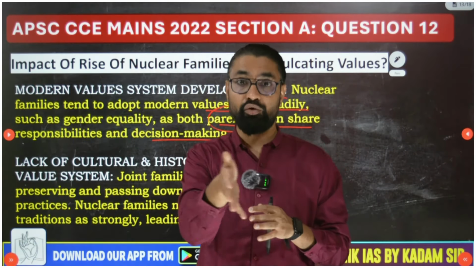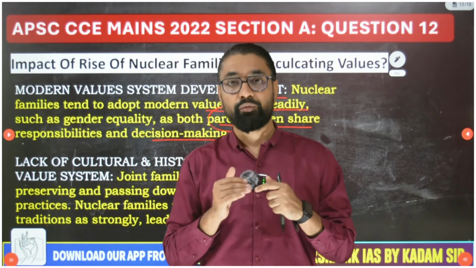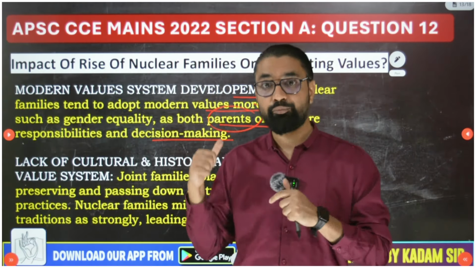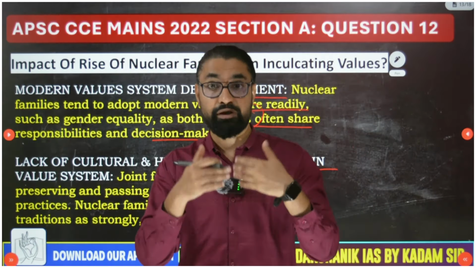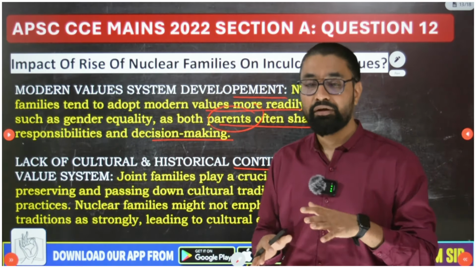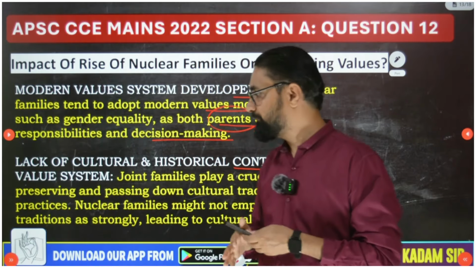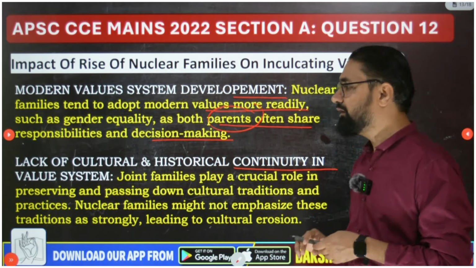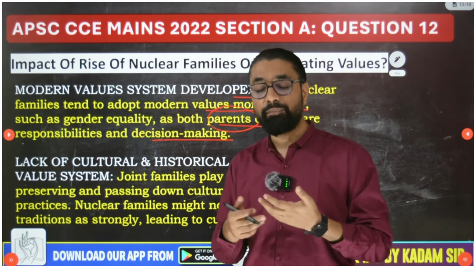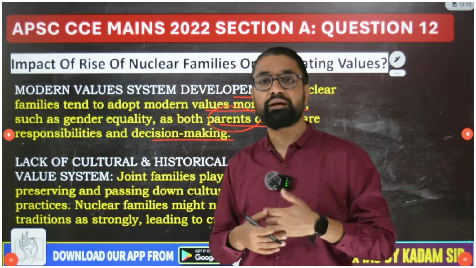Numbers also show we have already reached 50% division in 2022, so there I will discuss these aspects in detail. But for now remember this point, one that you can write in the essay: one of the dangerous impacts of the breaking of joint families and rising of nuclear families on value system is the lack of cultural historical continuity. Most of the values guys get passed on to us by the parents, but most values also get transferred through grandparents.